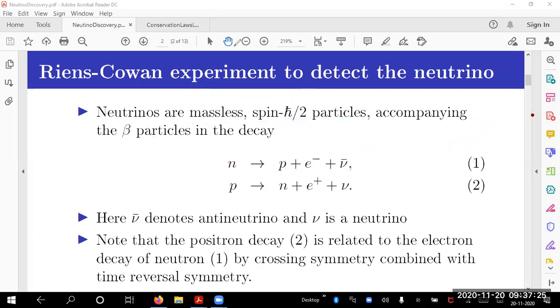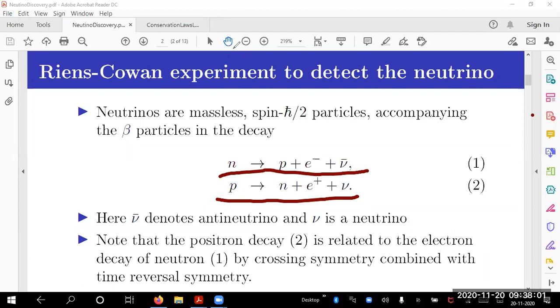Having said that, we have known that beta particles are found in the decay of neutron going to proton, e minus and nu bar. Now, I can also have a corresponding relation here. This is also possible, and that is seen in nature experimentally: positron decay instead of electron decay. Are they related through crossing symmetry? Will you check it? Crossing symmetry and time reversal. Will you be able to check it?